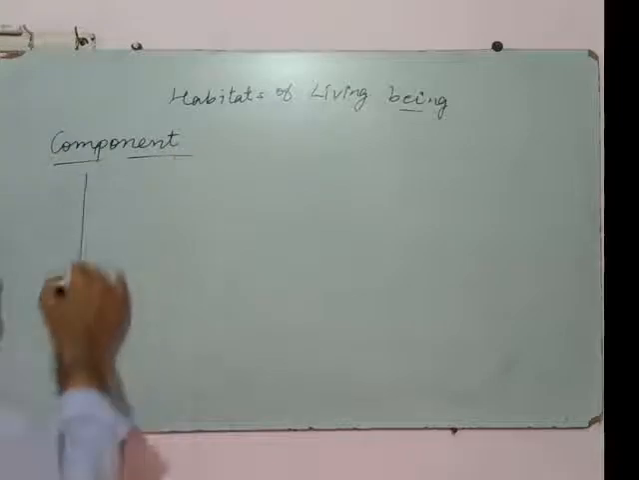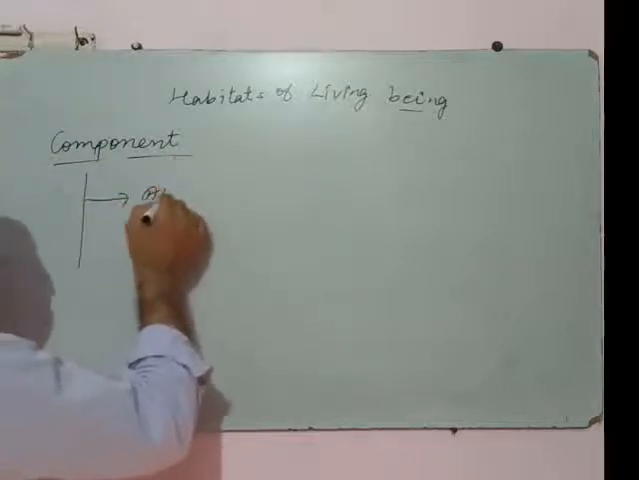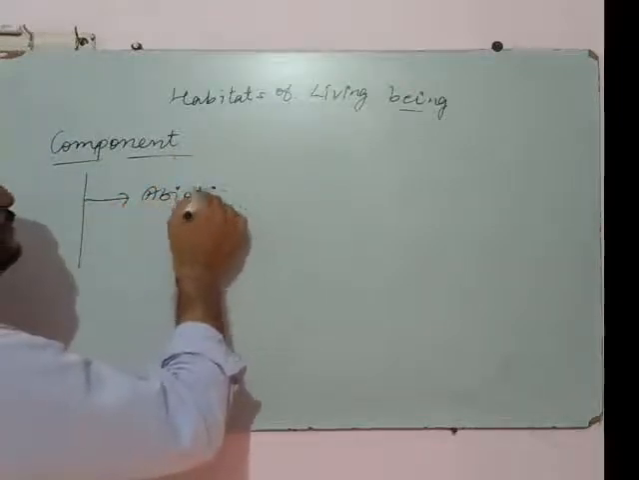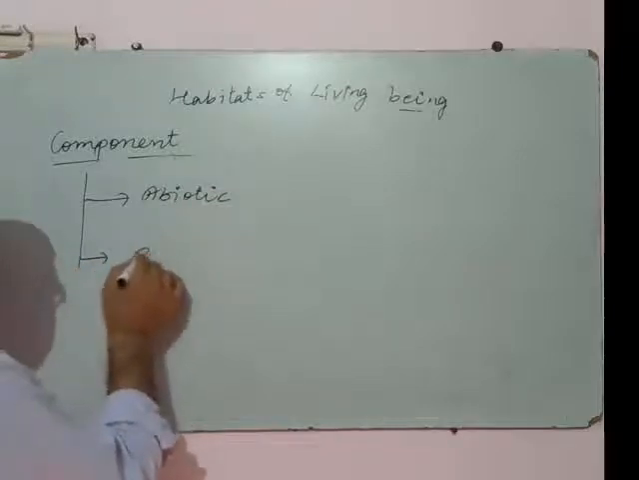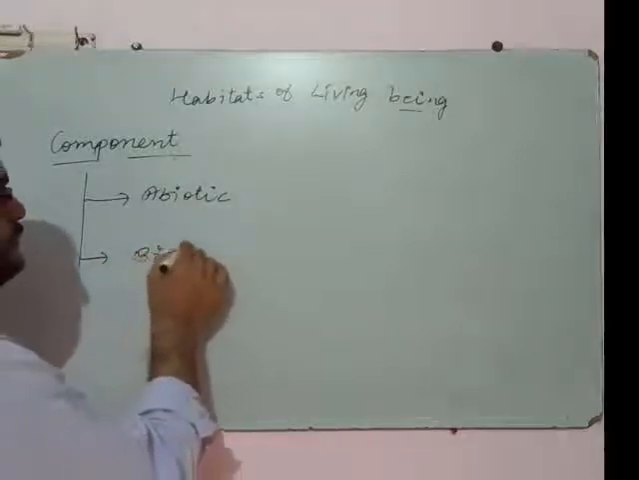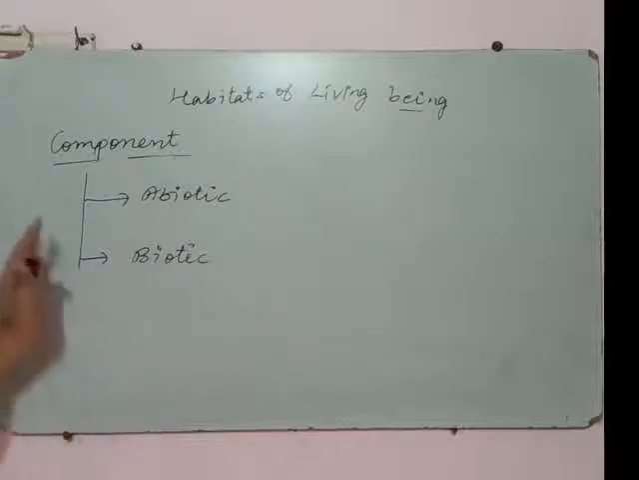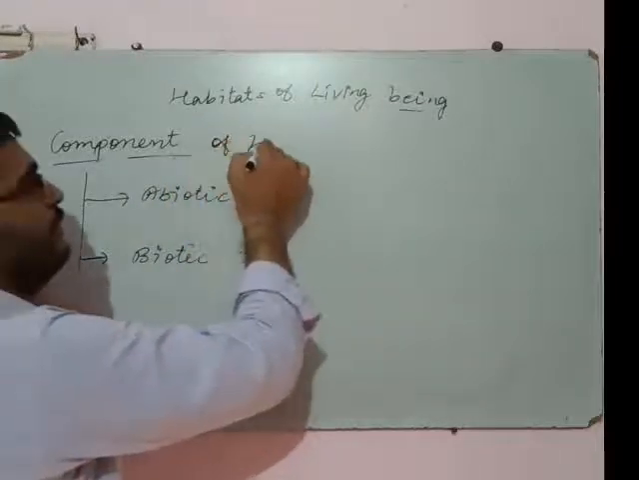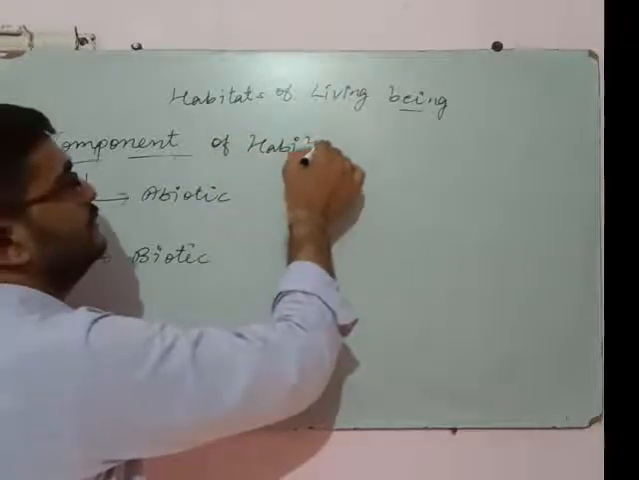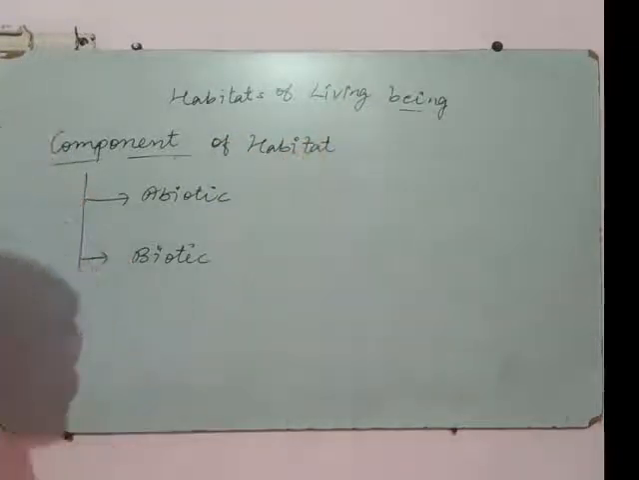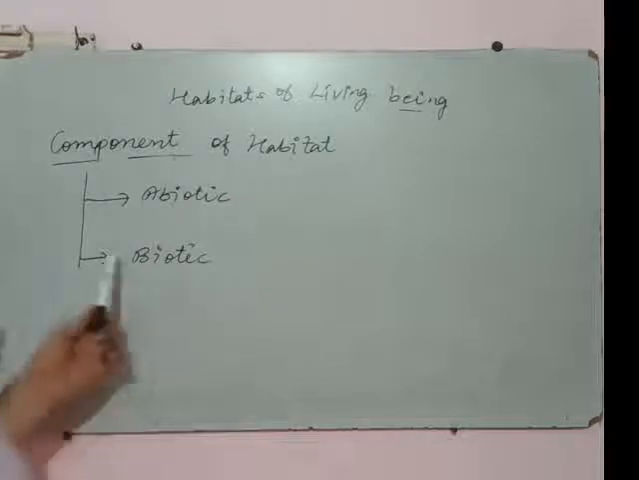Okay, next is components of habitat. What are the different components? Abiotic, biotic. These are the two components of habitat. What are the components of habitat? These are the biotic and abiotic.